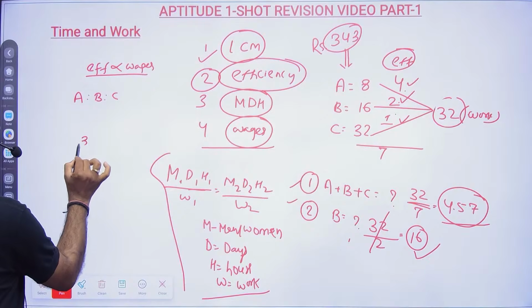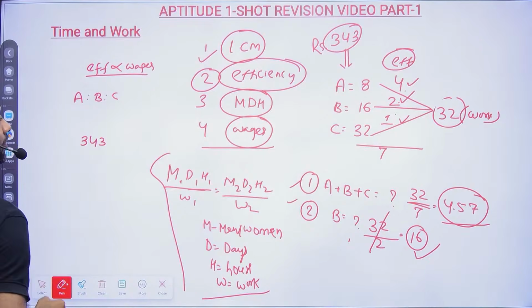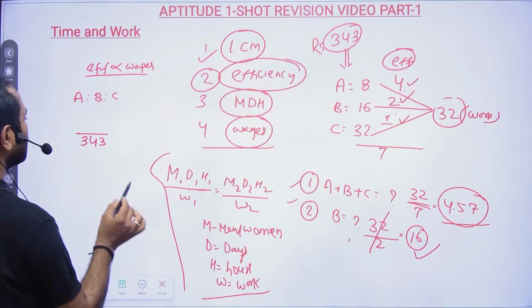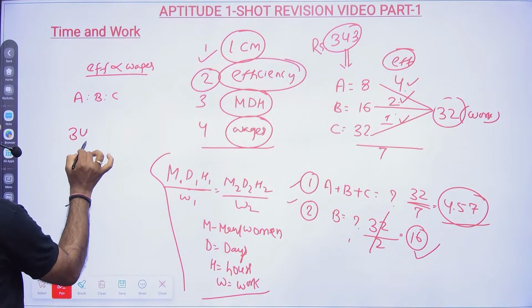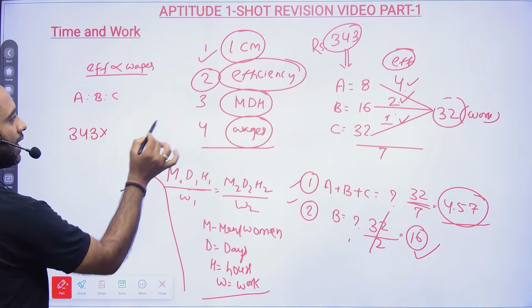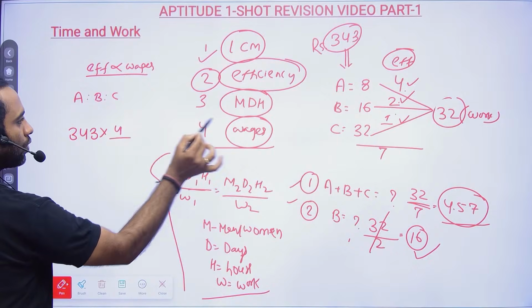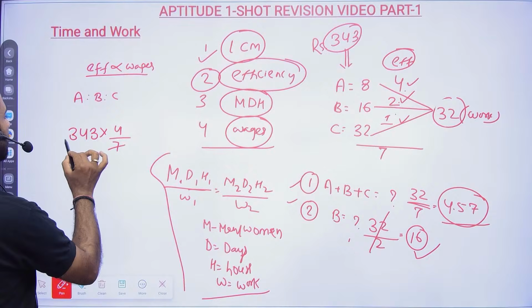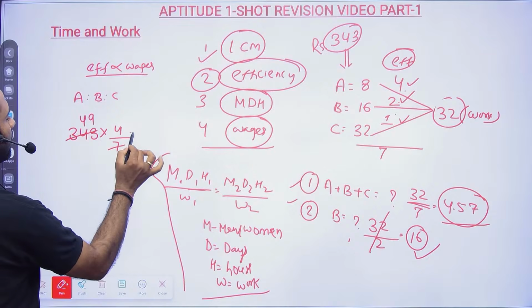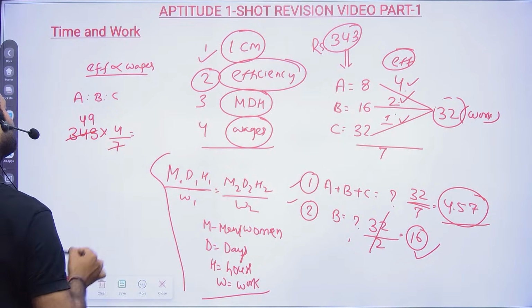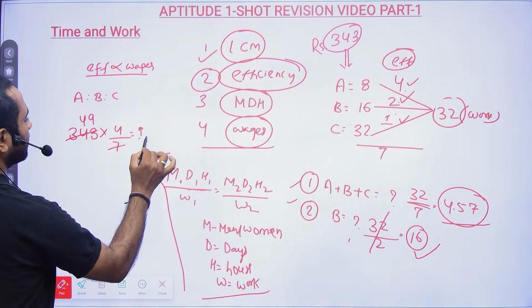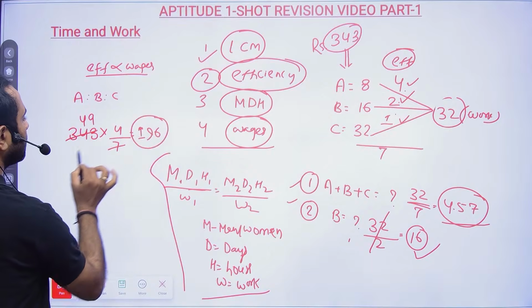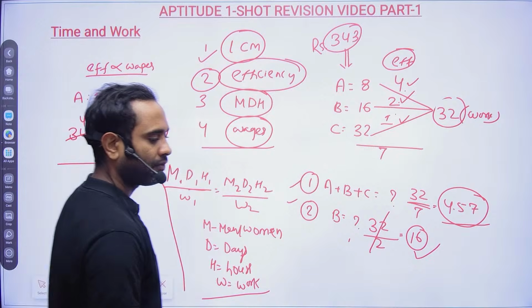Total is 343 rupees. A's efficiency is 4 out of a total of 7. 343 divided by 7 is 49, so 49 into 4 is 200 minus 4, that is 196. So A will be getting 196 out of 343 rupees.